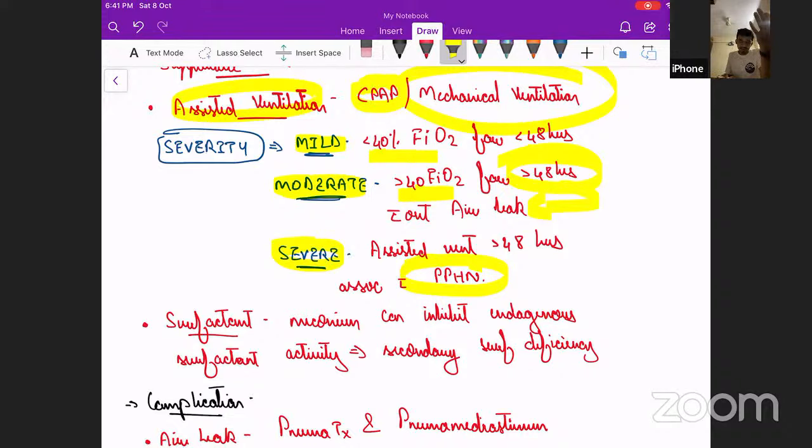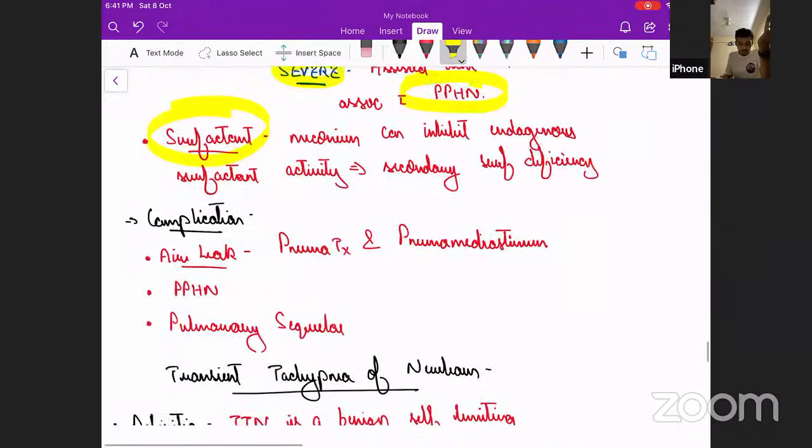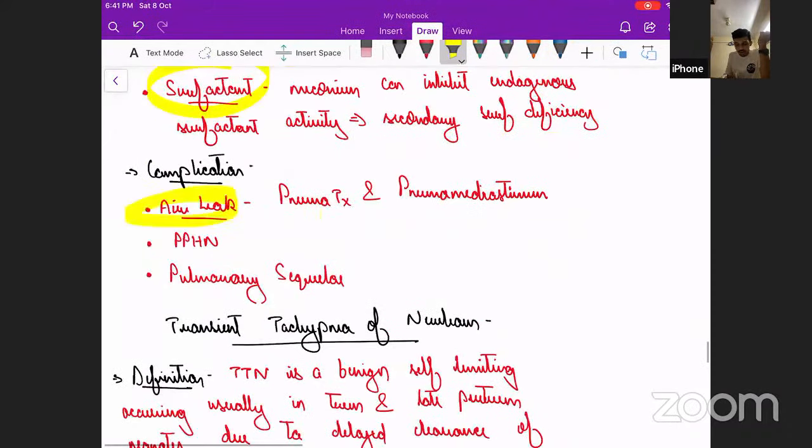And since the meconium itself has led to chemical pneumonitis that has destroyed all the surfactant, which has led to whiteout lung, surfactant administration can also help. Complications we have already seen: air leak in terms of pneumothorax or pneumomediastinum, PPHN, and later on, because of prolonged ventilation, pulmonary sequelae like bronchopulmonary dysplasia. All these things can be found.